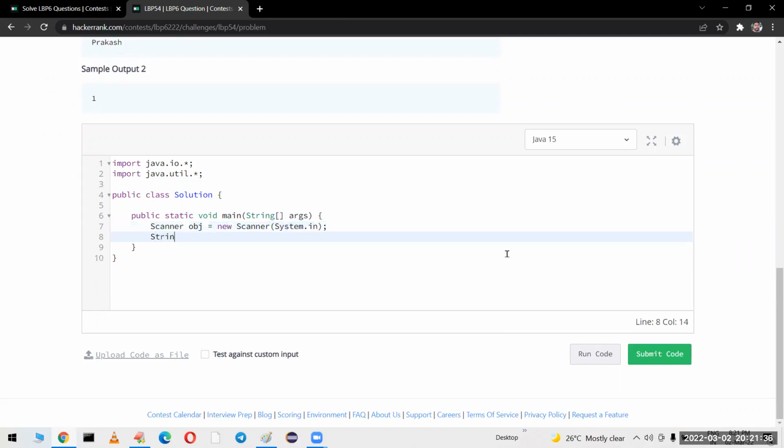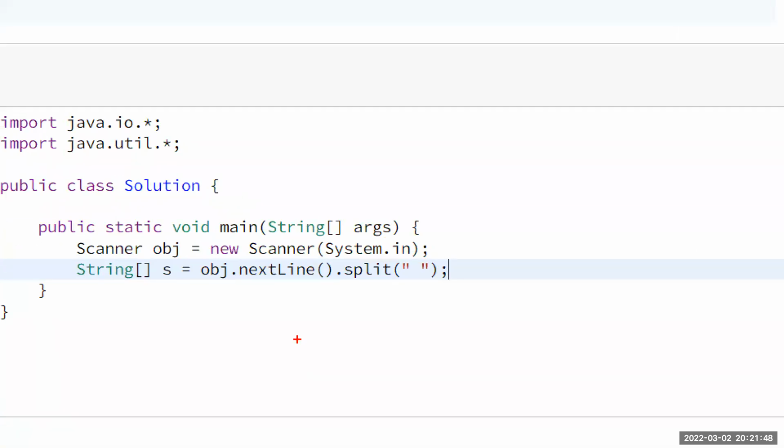String array s is equal to obj.nextLine().split. Based on space, I want to split the input.